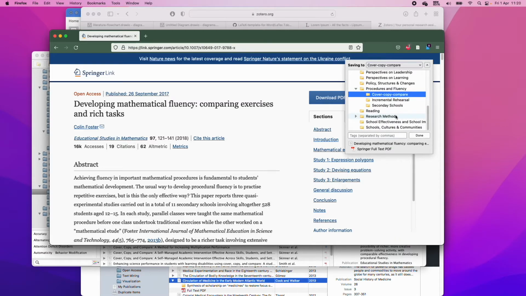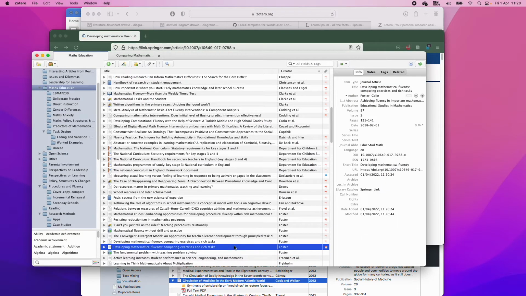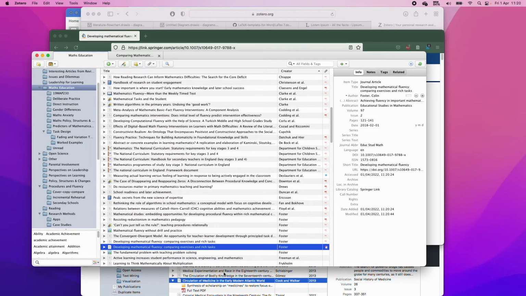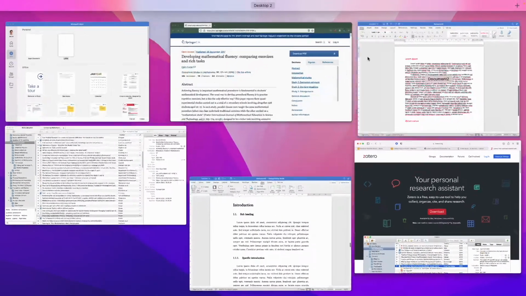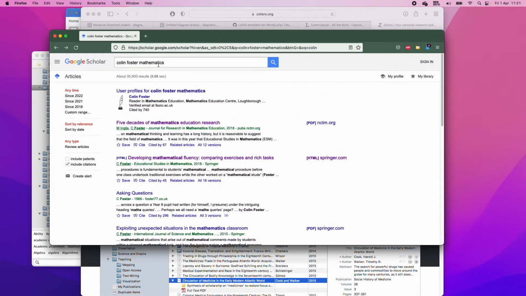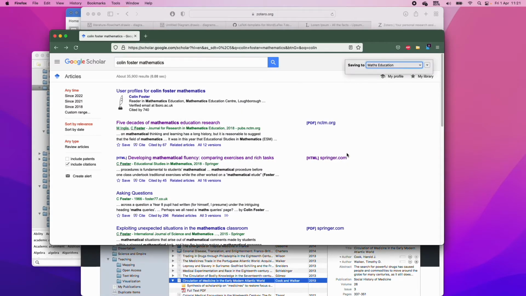I've already read this paper, but it's in a different, I think it's in maths education. So now, as you can see, it's now in maths education, and I've already read it as well. But now we've got this paper. What's also quite good is that you can select lots of papers. If you click on Save to Zotero when you're on Google, a selector will come up, and then we can select a bunch of papers, click OK, and then it will download them. Yeah, so let's do that.